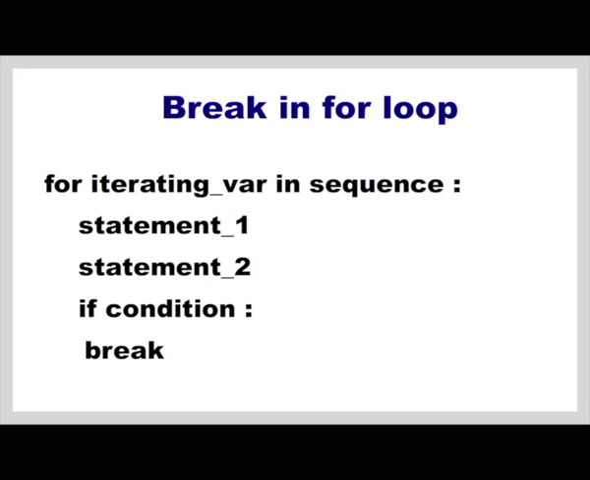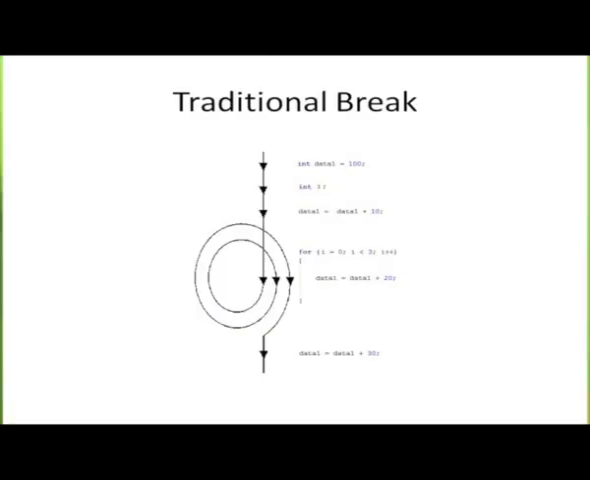Here we have a for statement, we have an iterating variable which iterates over a sequence, and we have some statements 1 and 2. We have an if statement where if the condition is true, then we have a break. This is a typical use of break in looping statements. Let us now write an example for loop that has break in it.